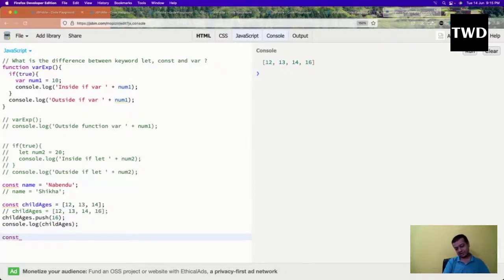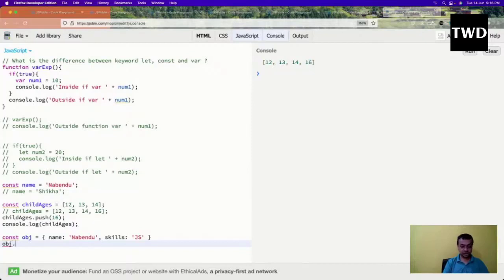Suppose I have const obj equal to name, something else equal to JS. In objects, we can go one step ahead. Here we can change a key value pair, and we can also add a new key value pair.